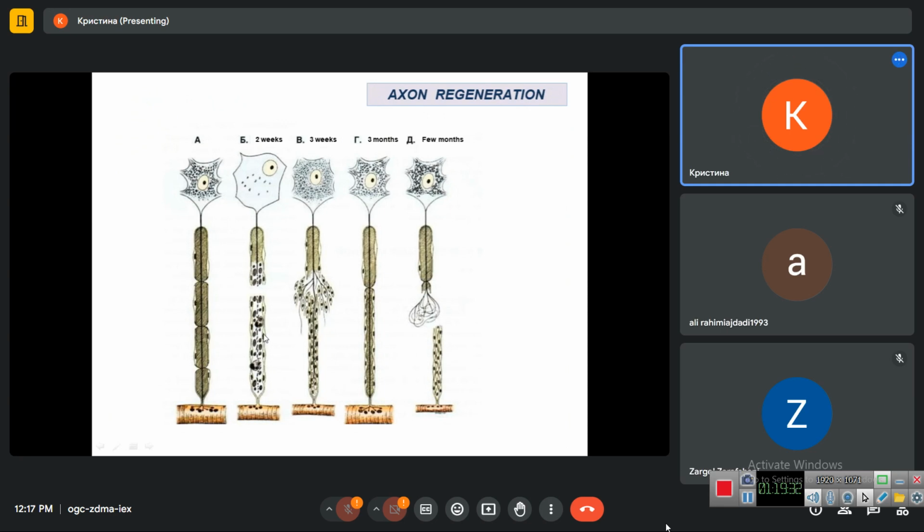Macrophages come here from the surrounding loose connective tissue. So this part will be destroyed and eaten with macrophages.